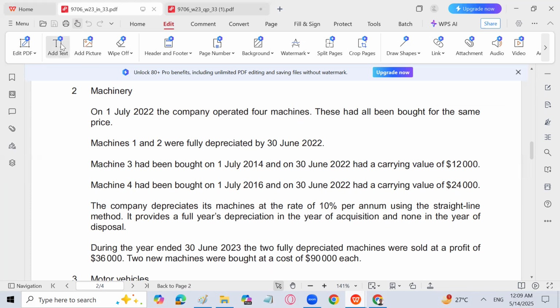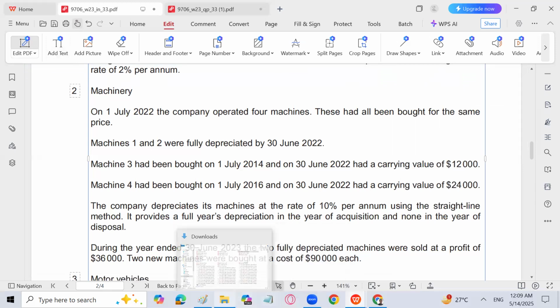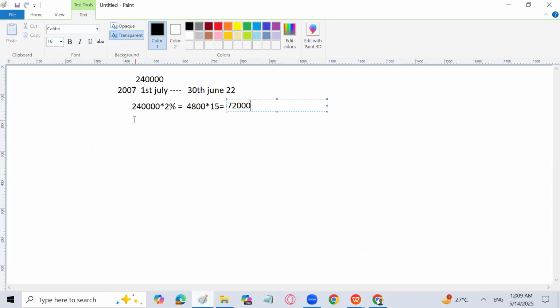10% means 10 over 100. Let me show somewhere else so that you won't mind. Okay, 10% is equal to 10 over 100.